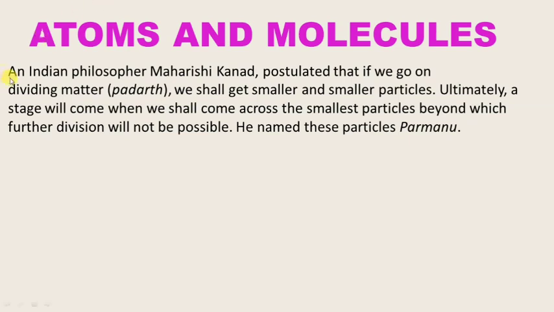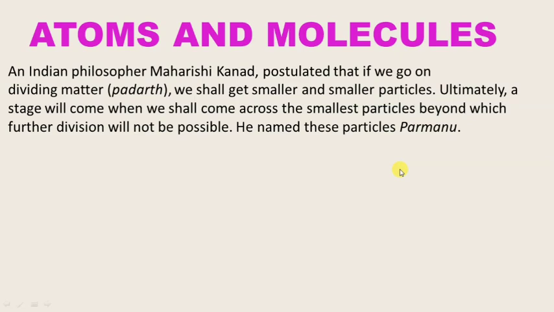He postulated that if you go on dividing matter, it means Padarth, we shall get smaller and smaller particles. Ultimately a stage will come when we shall come across the smallest particle beyond which further division will not be possible, and he named these particles Paramanu.